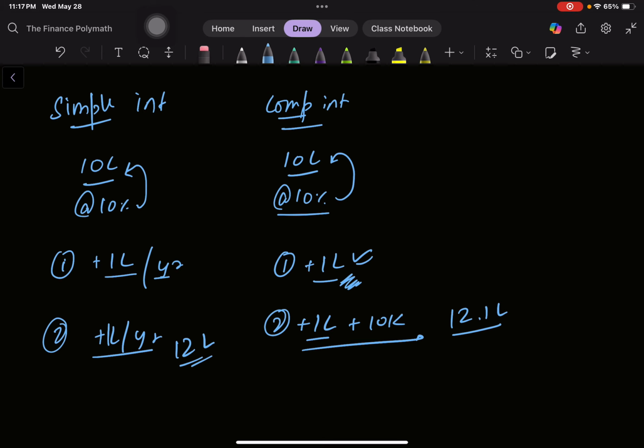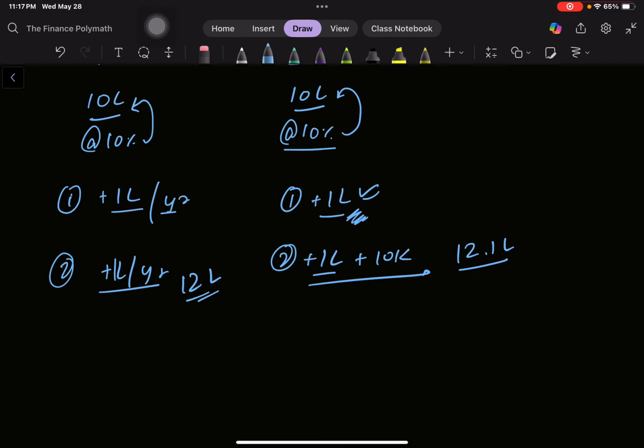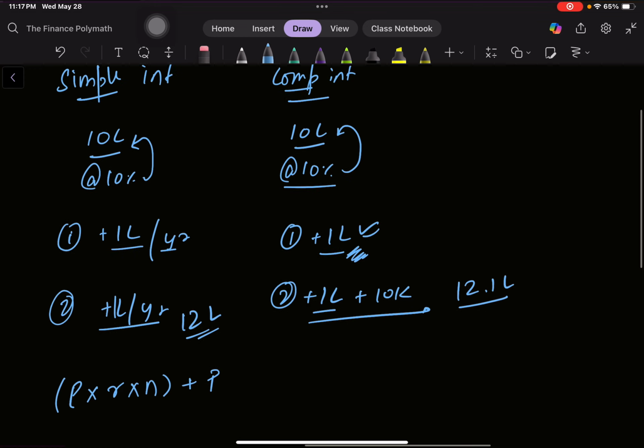So let's talk about the formulas. In simple interest the formula is very basic. We have principal, the rate of interest, and the number of years. You club them together, you multiply them, and then you add the principal back. Whereas in compound interest you have your principal, you multiply it with 1 plus r raised to the power the number of years. This is how you get compound interest, and this is how you get simple interest.